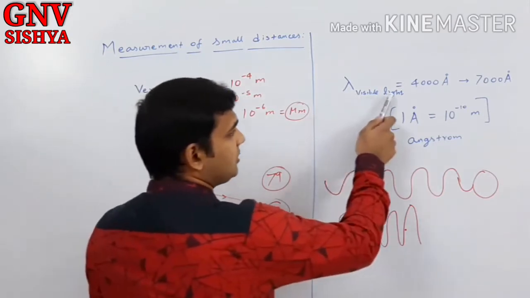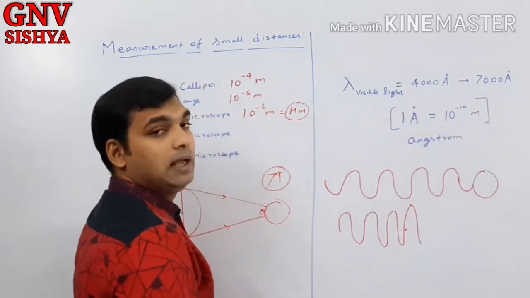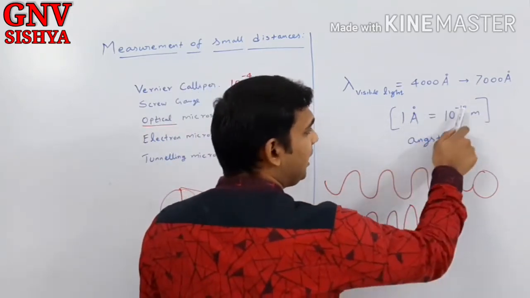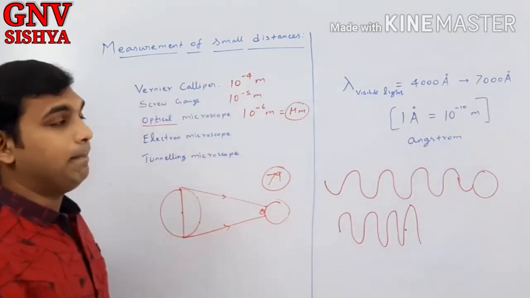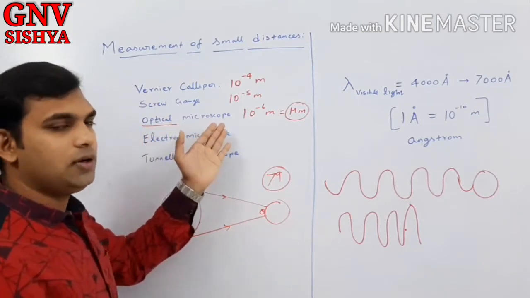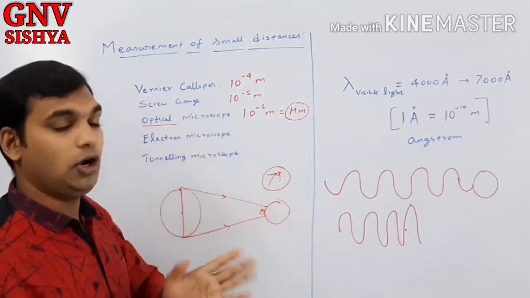The wavelength of visible light is generally 4000 to 7000 angstrom. Angstrom means 10 power minus 10 meter. So using an optical microscope, you cannot see beyond 10 power minus 6, or maximum you can see till 10 power minus 7 meter, not beyond that.